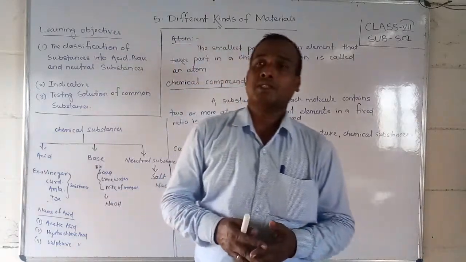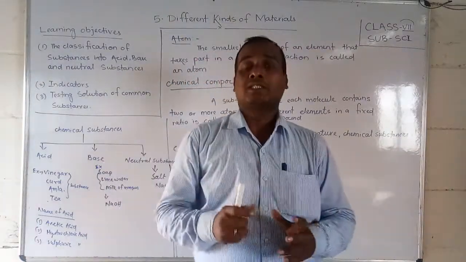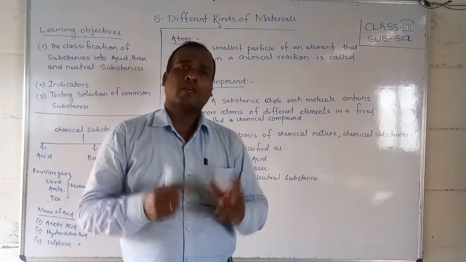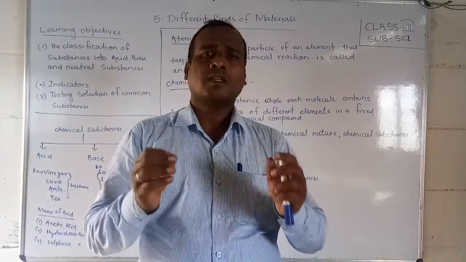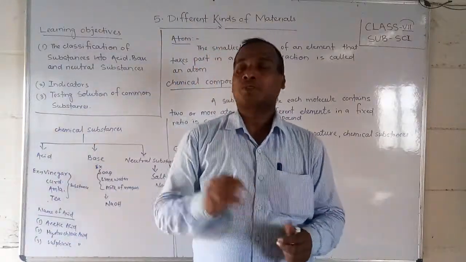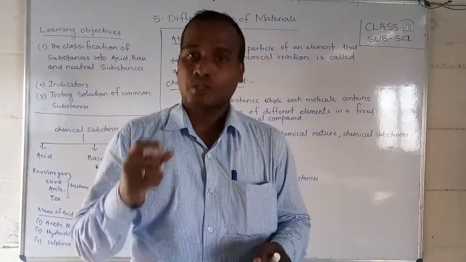Students, these chemical substances also differ according to their taste. While you are eating food items, you have seen that different foods have different tastes. Suppose you take sugar, it gives a sweet taste.